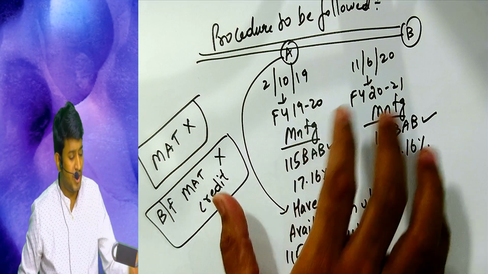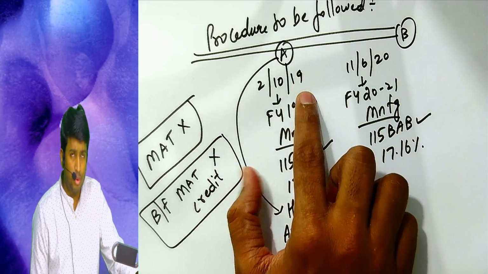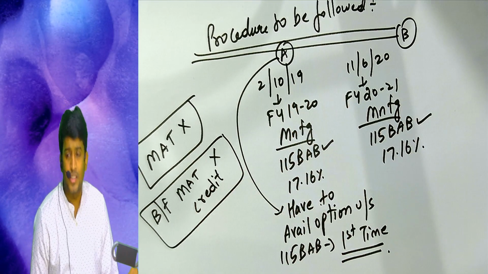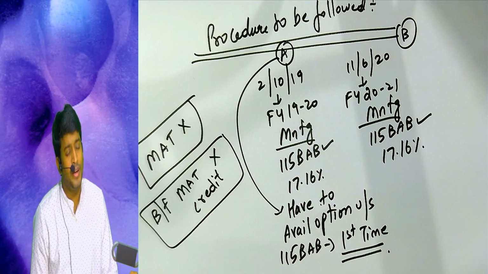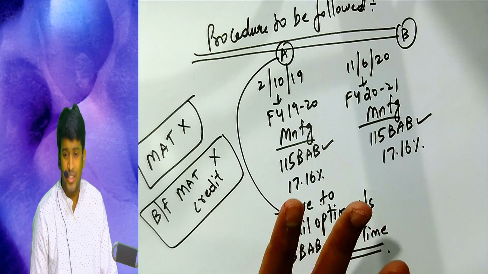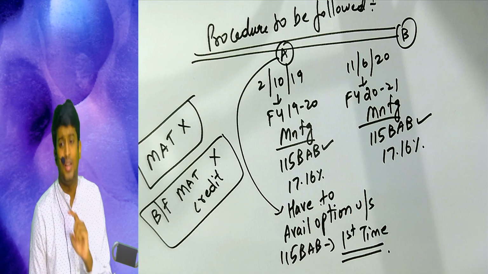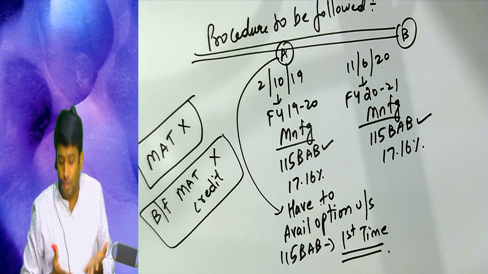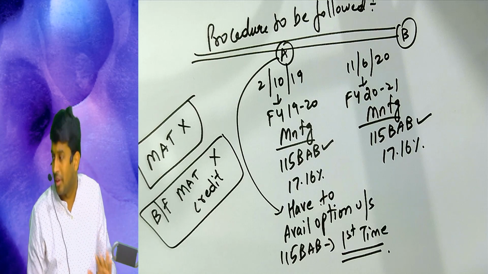So let us start once again. Yes sir, I am a new company. I am a manufacturing company. I incorporated on or after 1st October 2019. Can I avail this section? Yes, but the only procedure you have to follow is to inform the government.